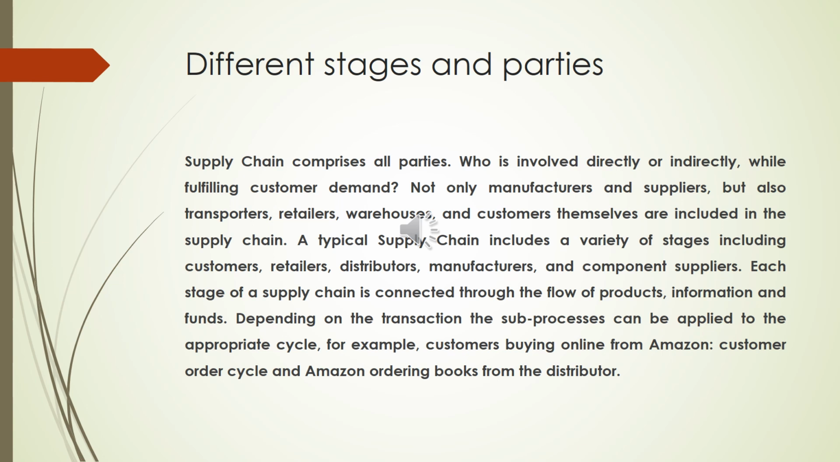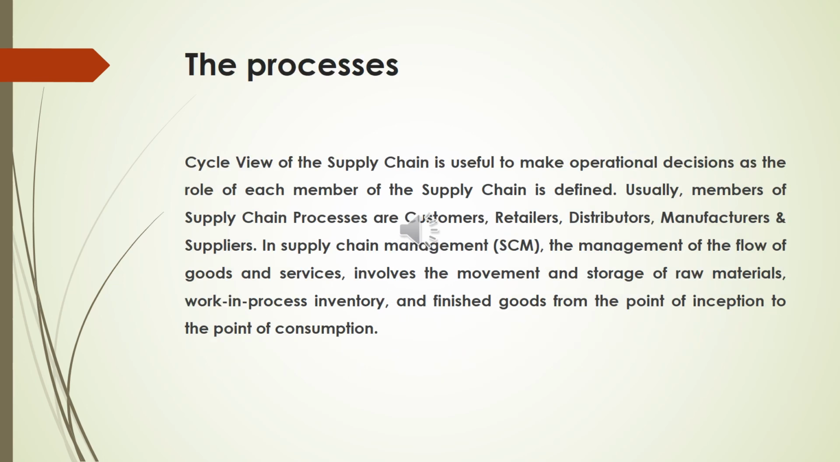Each stage of a supply chain is connected through the flow of products, information and funds. Depending on the transaction, the subprocesses can be applied to the appropriate cycle. For example, customers buying online from Amazon is the customer order cycle, and Amazon ordering books from the distributor is another. The cycle view of the supply chain is useful to make operational decisions as the role of each member of the supply chain is defined. Usually, members of supply chain processes are customers, retailers, distributors, manufacturers, and suppliers.